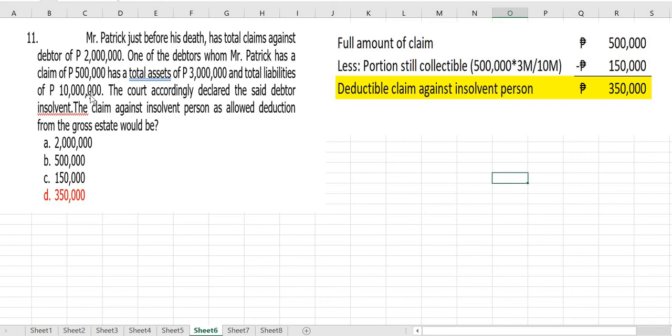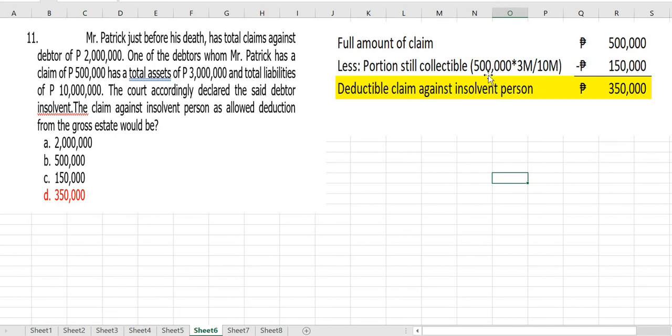So, the claim against insolvent person as allowed deduction from the gross estate would be, okay? So, dapat ang full amount of claim should be included in the gross estate. So, apil sa gross estate ang 500,000 na claim, no? Then, kung ano nimo ang portion na uncollectible. So, ang portion still collectible, diba? We have 500,000 na katong receivable nimo kay katong kay insolvent person times 3 million over 10 million. Ang 3 million is katong amount sa iyang assets, while ang 10 million is ang amount sa iyang liabilities. Kung gina-compute mo ang recovery percentage.